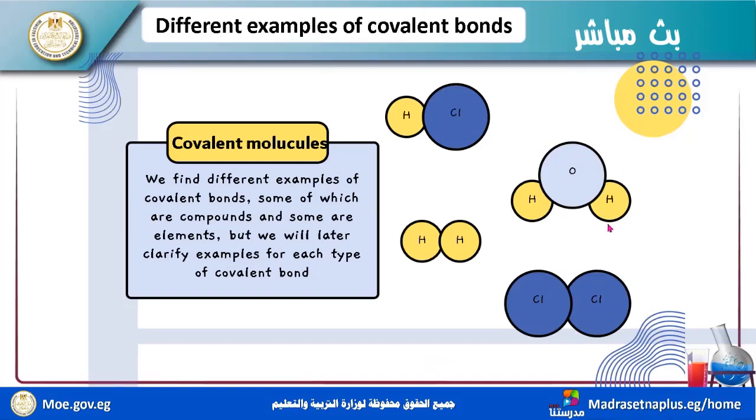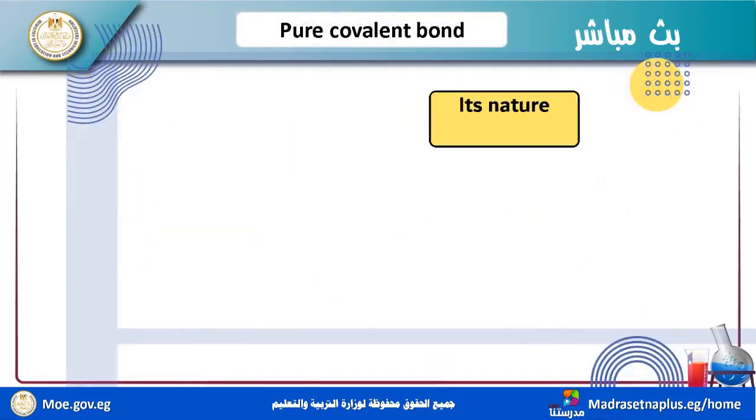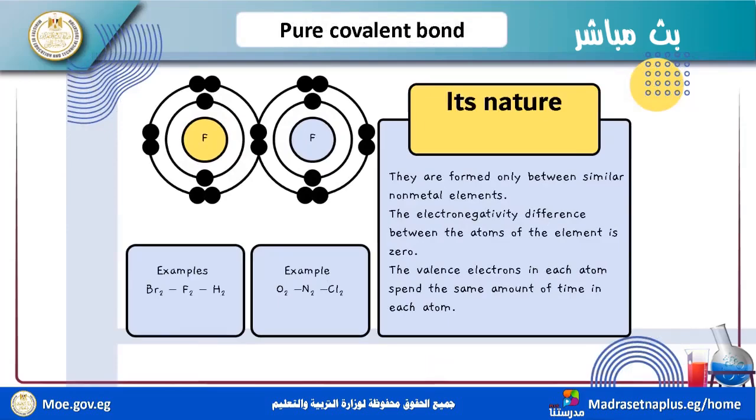Now we have different types of covalent bonds: here is polar, here is polar, and here is pure. In covalent molecules we find different examples of covalent bonds, some of which are compounds and some are elements. We will later clarify examples for each type of covalent bond, and in the next slides we move on to understand the nature of covalent bonds.